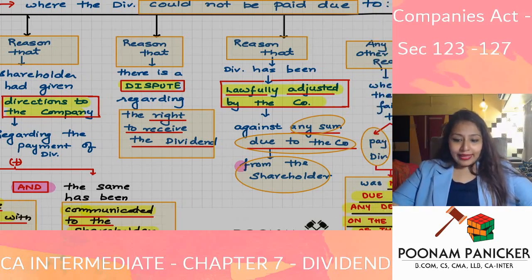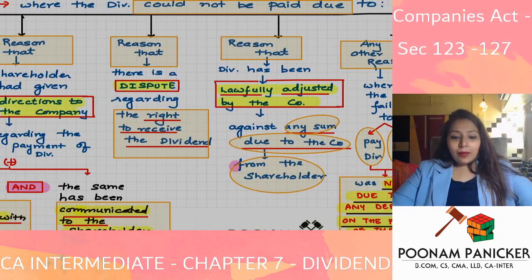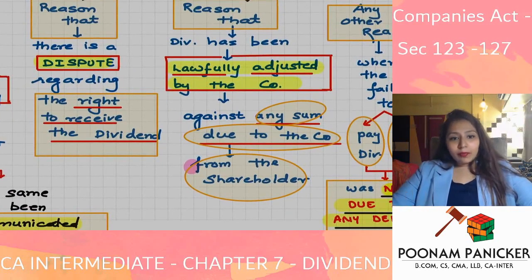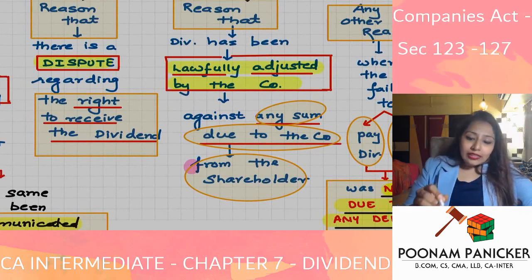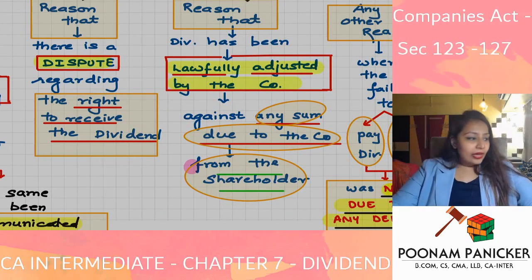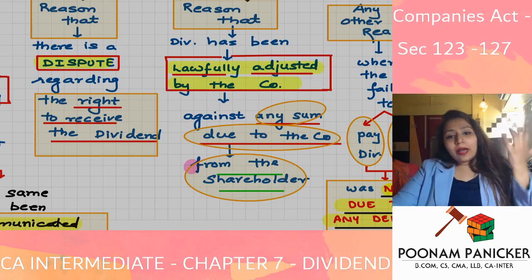Then another reason where the company will not be liable is when the dividend has been lawfully adjusted by the company against any sum due to the company from the shareholder. So if, for example, the shareholder had to pay some money to the company, maybe it is call money, the shareholder has not paid it, and the company declares dividend.